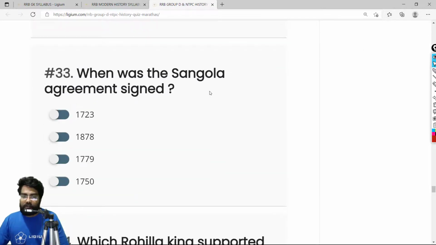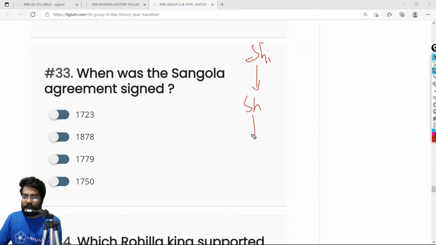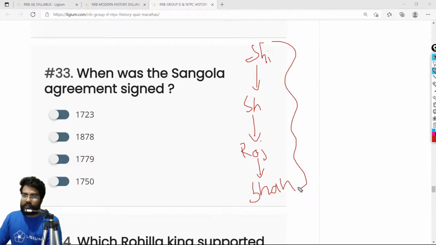When was the Sangola Agreement signed? The Sangola Agreement is basically an agreement. Let me explain what it is. You have Shivaji. He was the first ruler of the Maratha kingdom, the first Chhatrapati. Then we have Shambhaji. Then we have Rajaram. And then we have Shahu. These are the real rulers, just like our president.